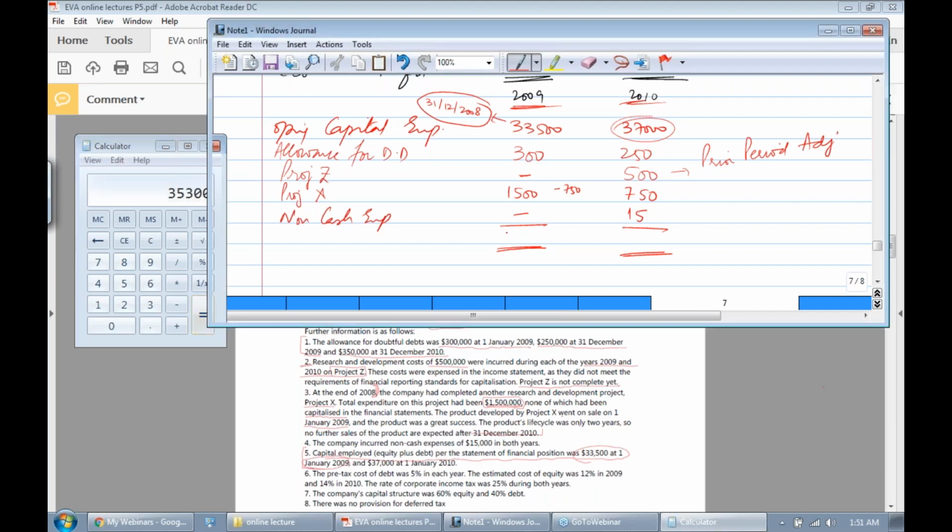That is equal to 35,300, right? And in the second year, this will be 37,000 plus 250 plus 500 plus 750 plus 15. That makes 38,515, right?